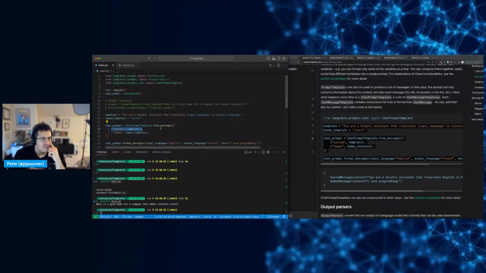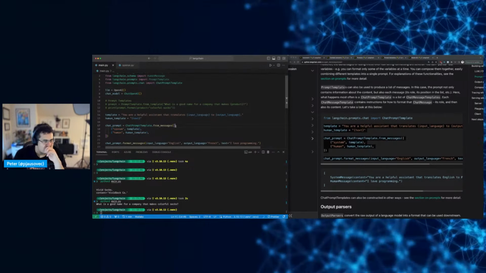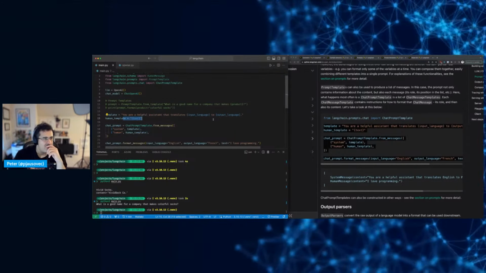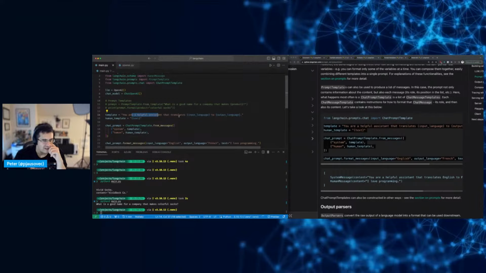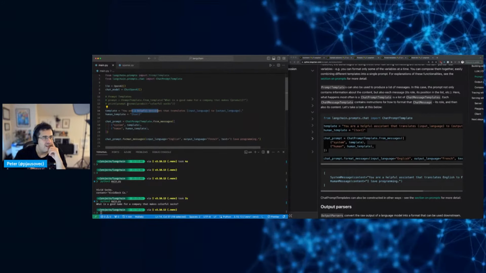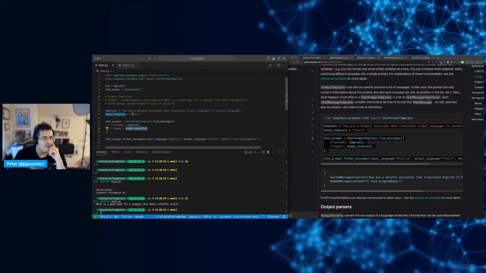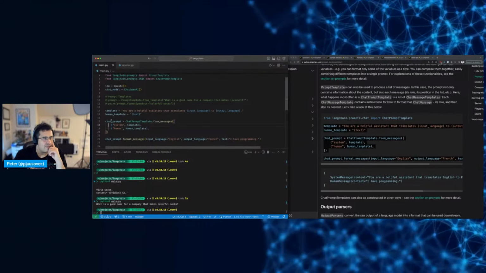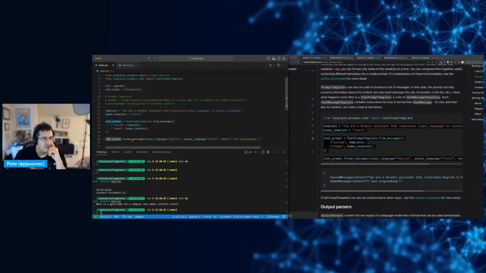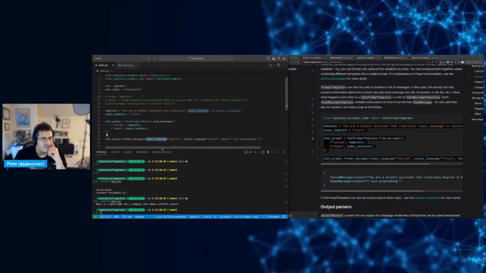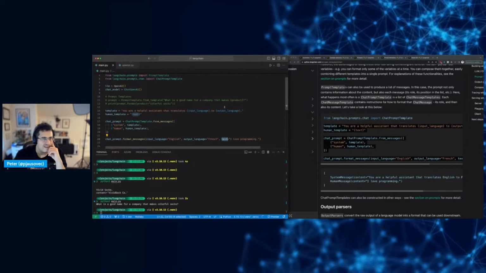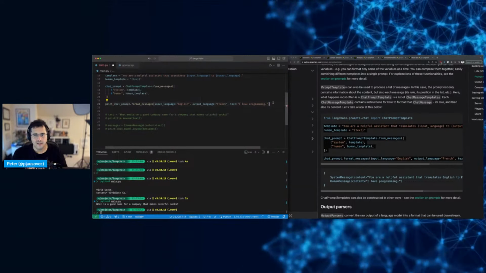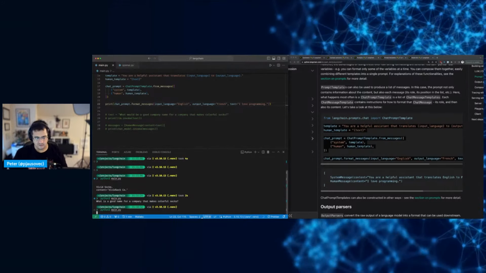It consists of a system message, which tells the system what it is all about, right? So they're there to translate. And then the human template is just whatever text the user will enter. And then chat prompt is an instance of the chat prompt template, and it's going to format the messages with input language being English, output French, and then text is whatever the user entered. So if we print this out, I'm assuming we'll get the list of messages, right?